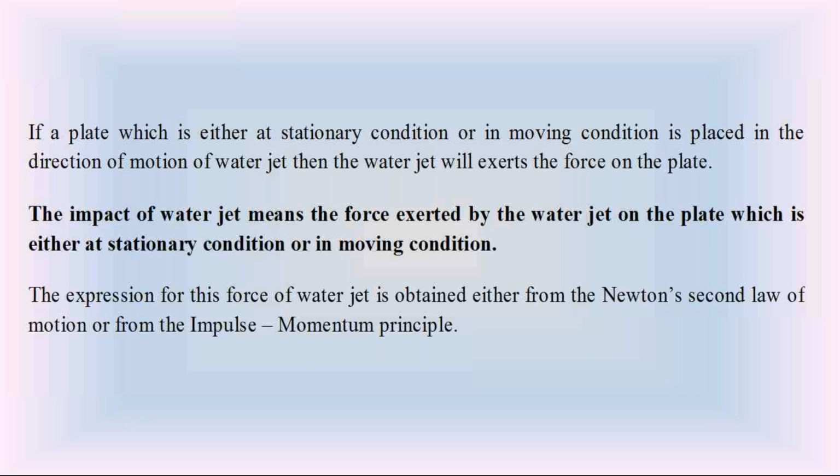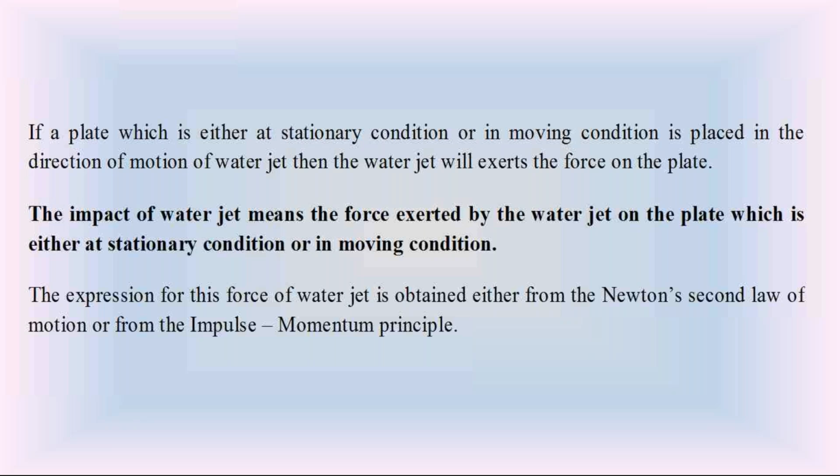It may be perpendicular or inclined to the direction of water jet. It may be a flat metal plate or a curved metal plate. So many conditions are there. In the impact of water jets, we are assuming a metal plate in front of the water jet.